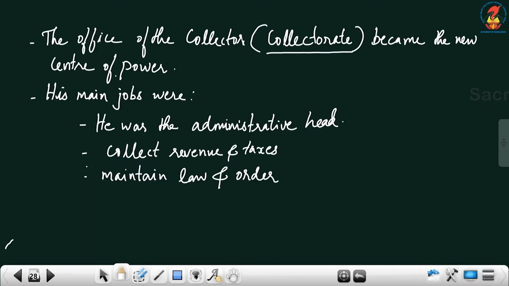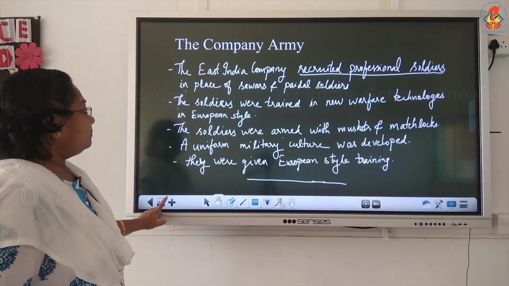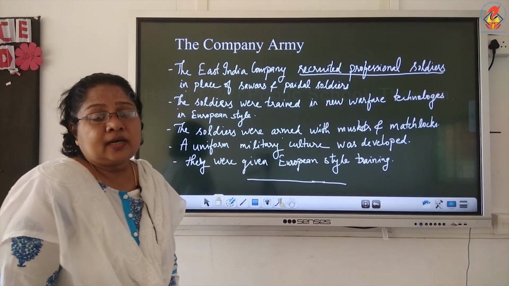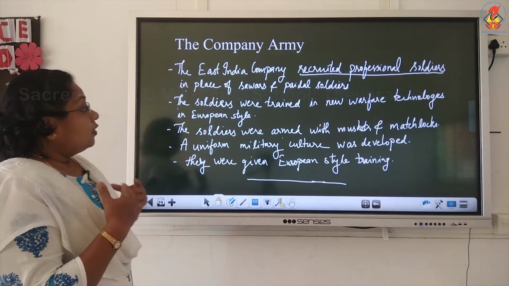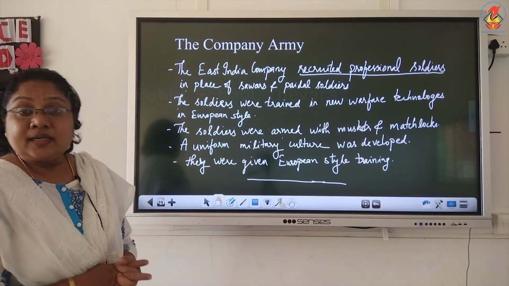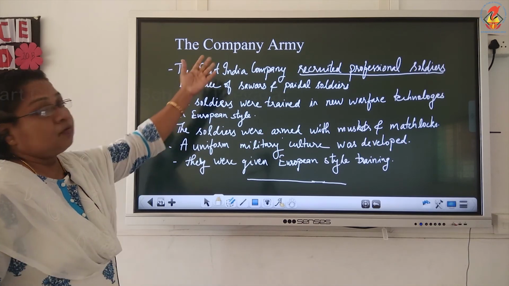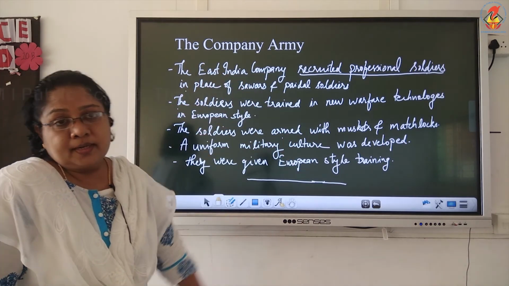So the collectorate became the main center of power. The collector is the administrative head. His main function is to collect revenue and taxes and to maintain law and order in the country. Now coming to the British Army, many reforms were made in the British Army also. Let us see what reforms were made.